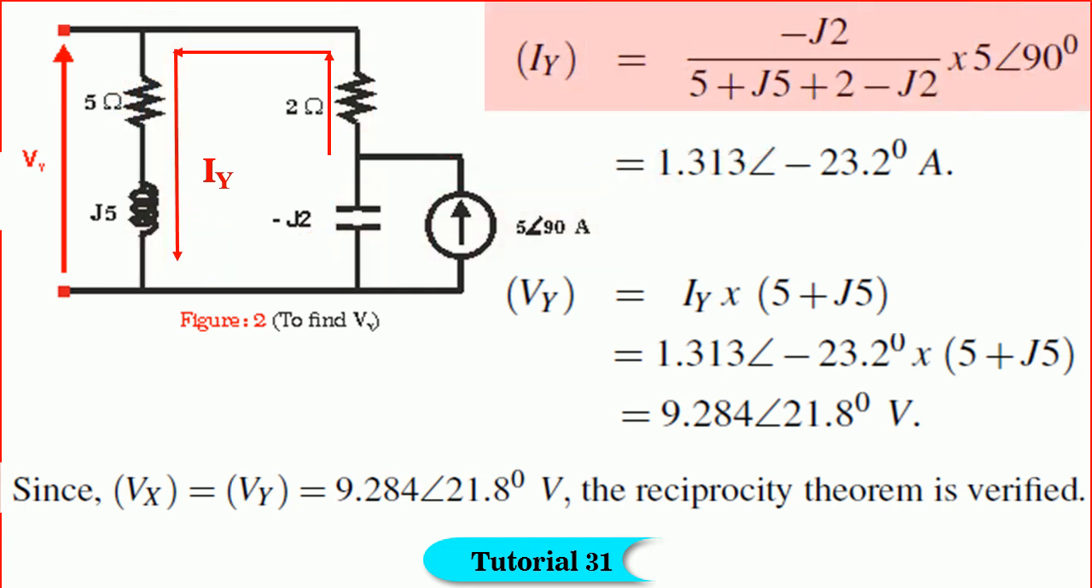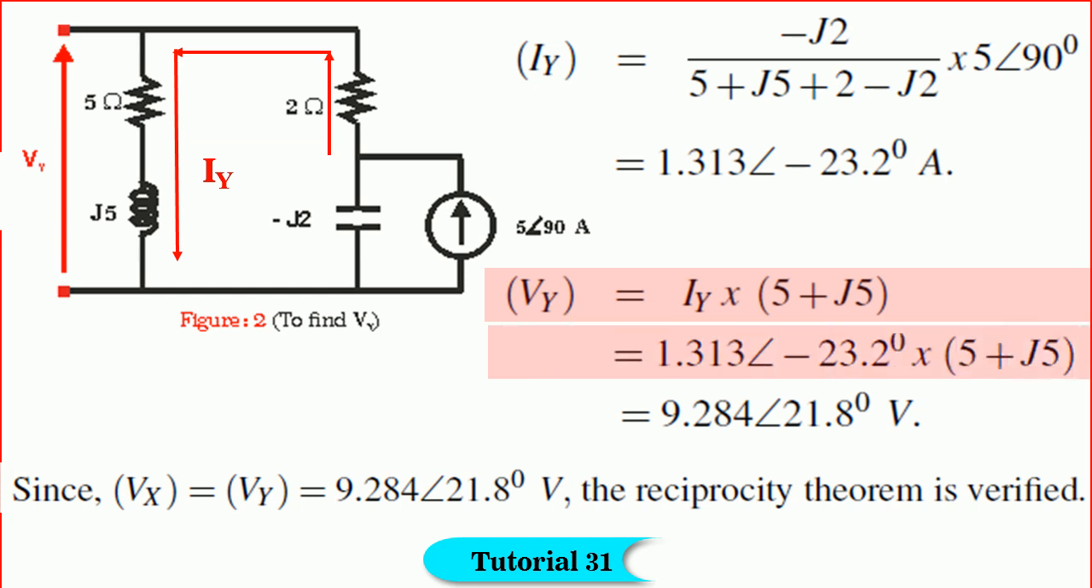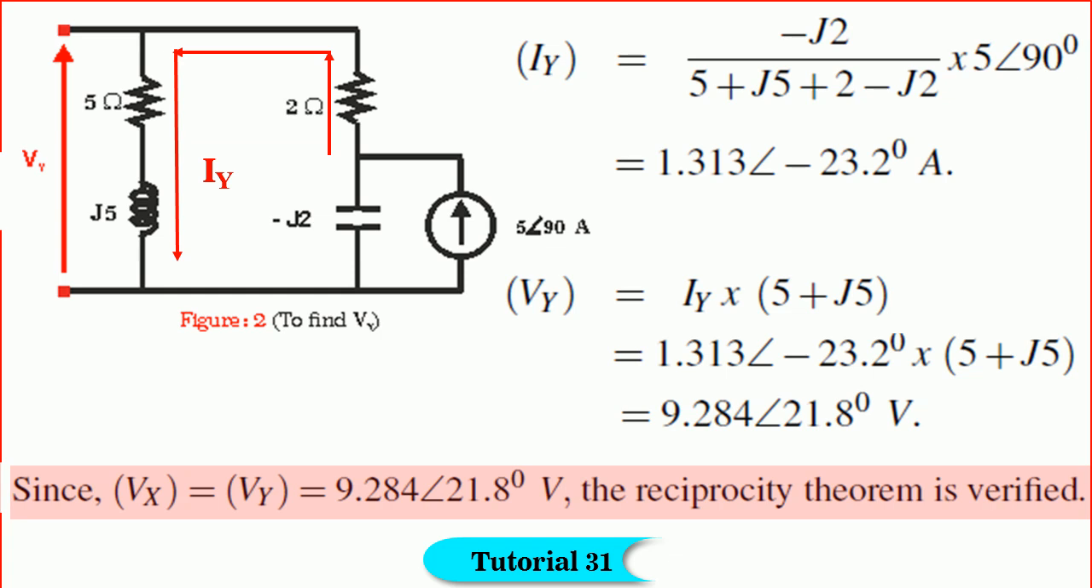By solving it, we get Iy is equal to 1.313 angle minus 23.2 amperes. But we know Vy is equal to Iy into 5 plus j5. By substituting the values, we get Vy is equal to 9.284 angle 21.8 volts. So, we find that Vx is equal to Vy is equal to 9.284 angle 21.8 volts. Hence, the reciprocity theorem is verified.